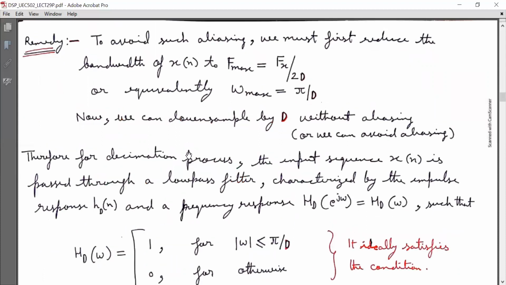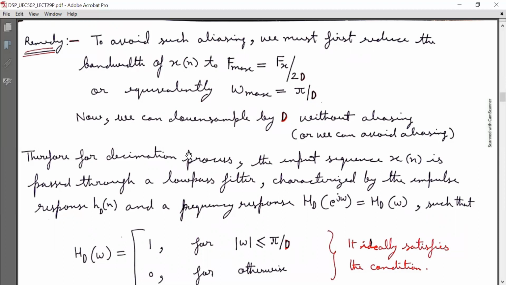To avoid such aliasing, we must first reduce the bandwidth of xn to F maximum equal to Fx by 2D. The new folding frequency is Fx by 2D. Once more I repeat, Ym has sampling rate Fy, and correspondingly the folding frequency is Fy by 2.